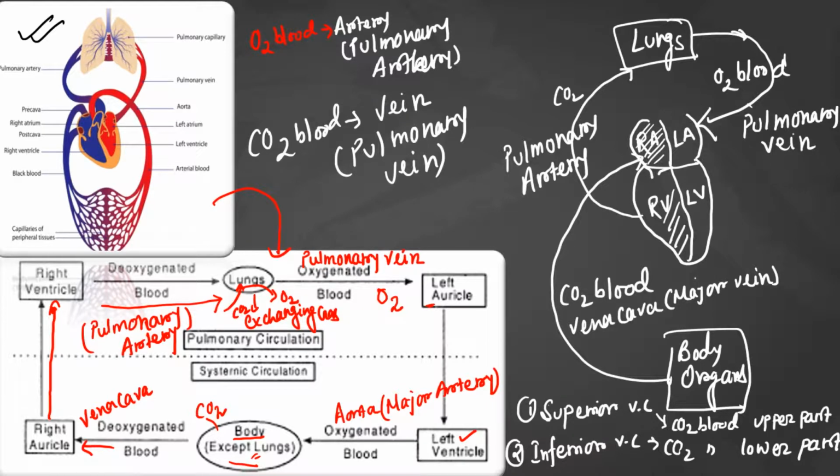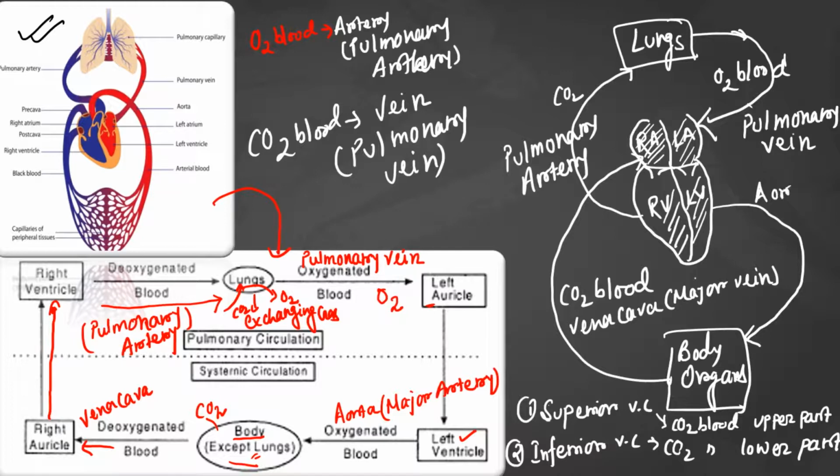And once the left auricle is filled with blood, the bicuspid valve will open. As a result, the blood will come to the left ventricle. And when the blood pressure increases inside the left ventricle, the blood will go from the left ventricle, with the help of the aorta, to the different body organs. So here there will be the aorta.